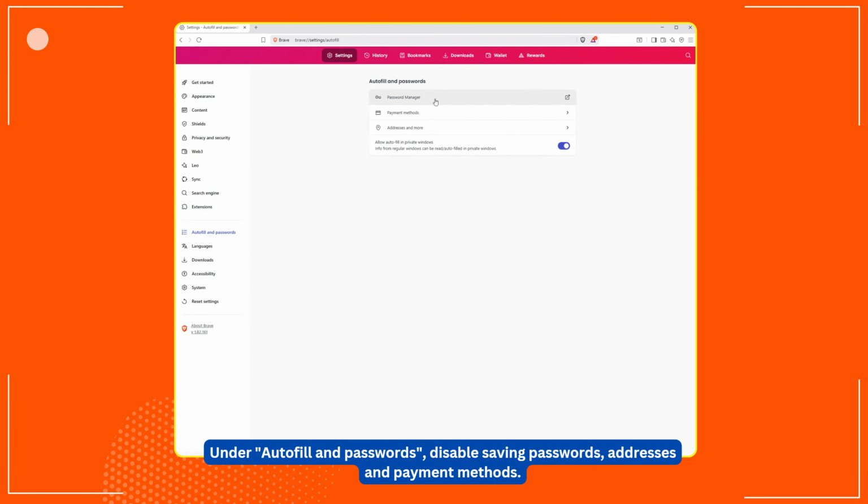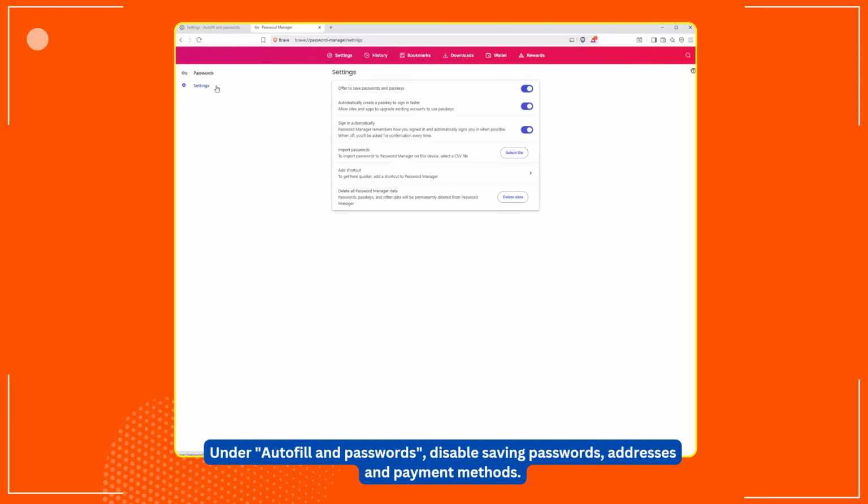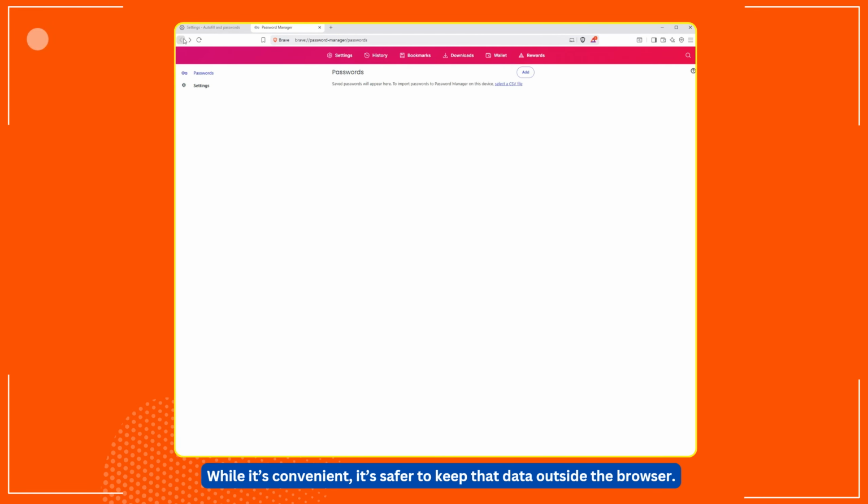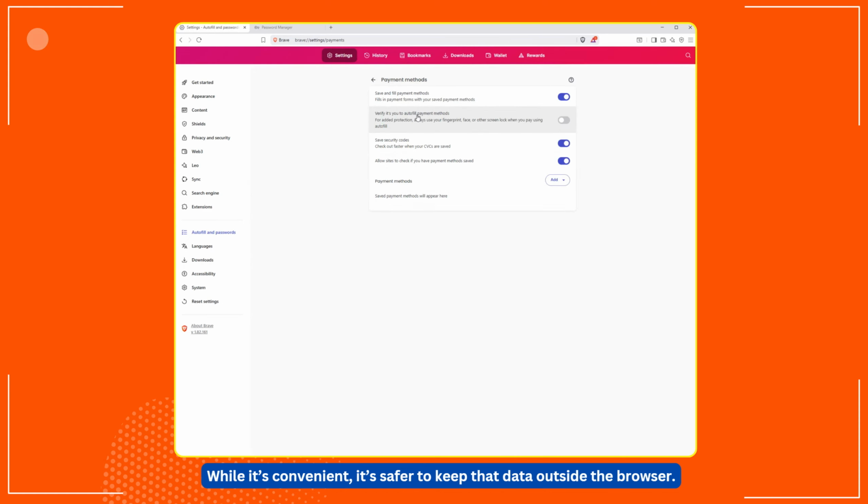Under Autofill and Passwords, disable saving passwords, addresses, and payment methods. While it's convenient, it's safer to keep that data outside the browser.